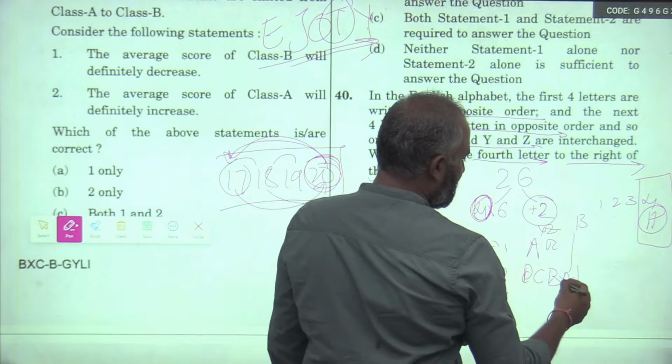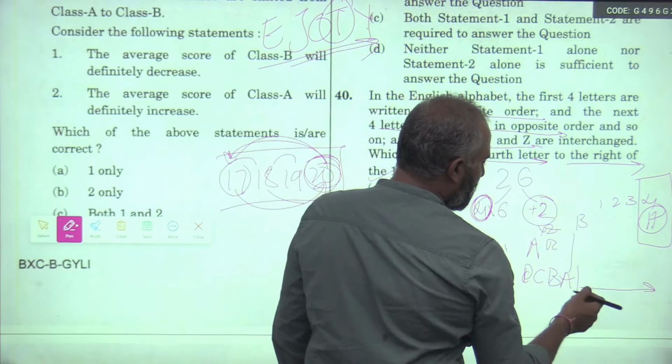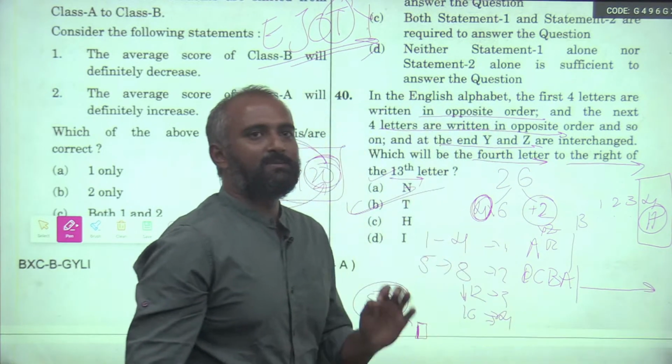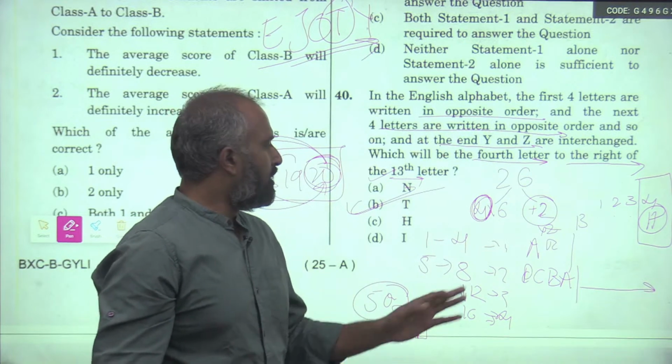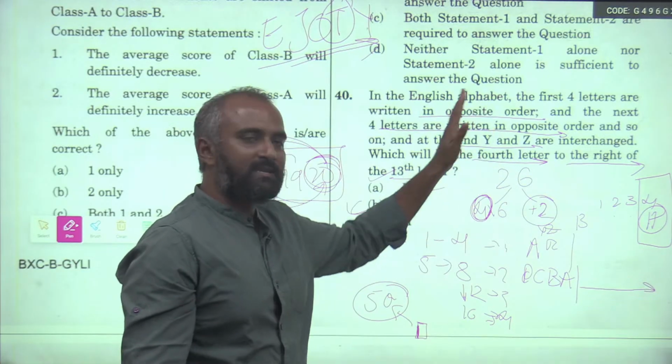B, A, okay. Instead of writing all this and then counting 1, 2, 3, 4, 5, up to 17, put a bit of logic, put some sense. Think how efficiently can I solve? What is needed? First read all the data given.